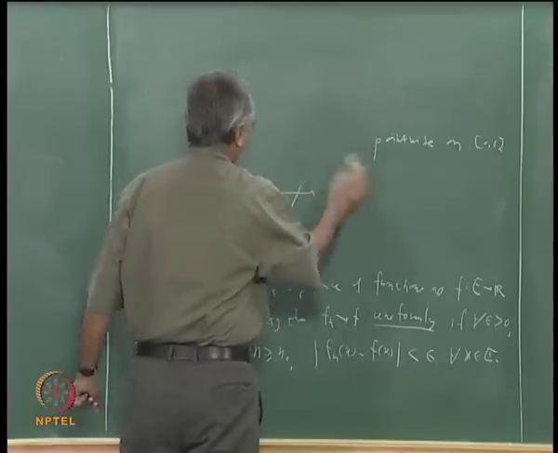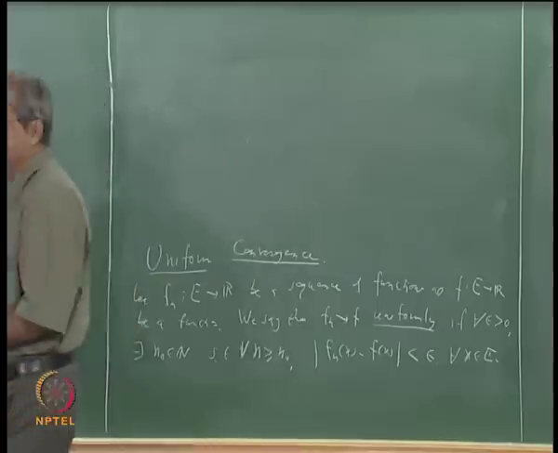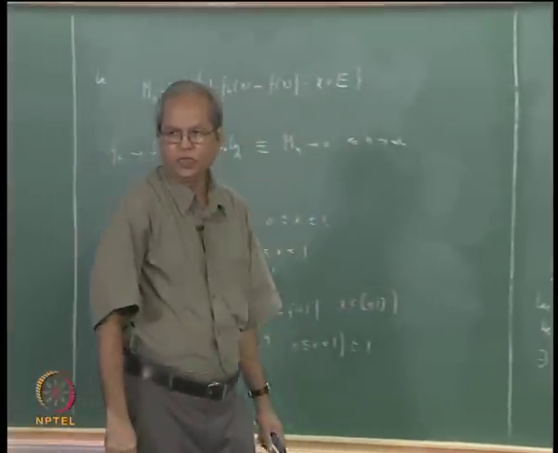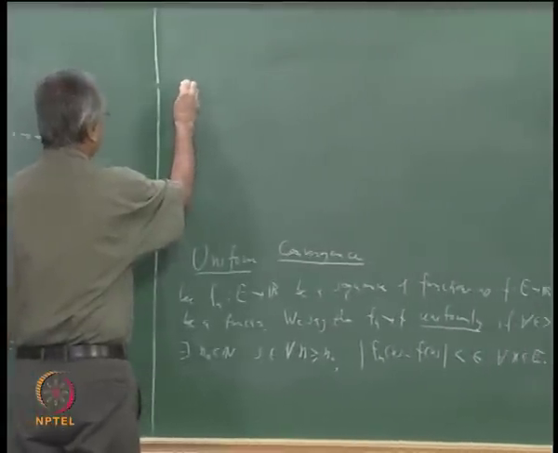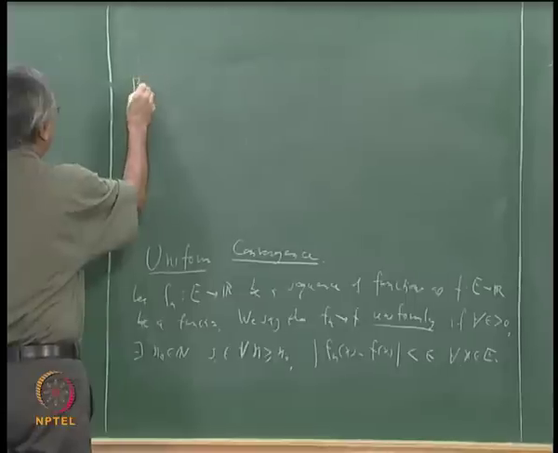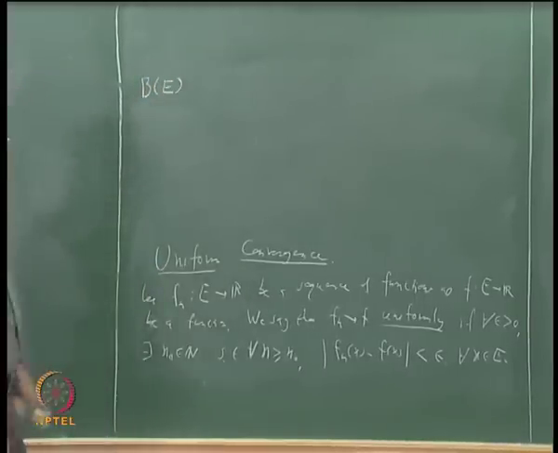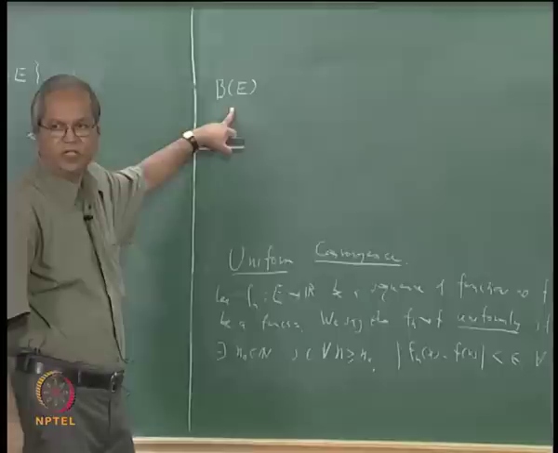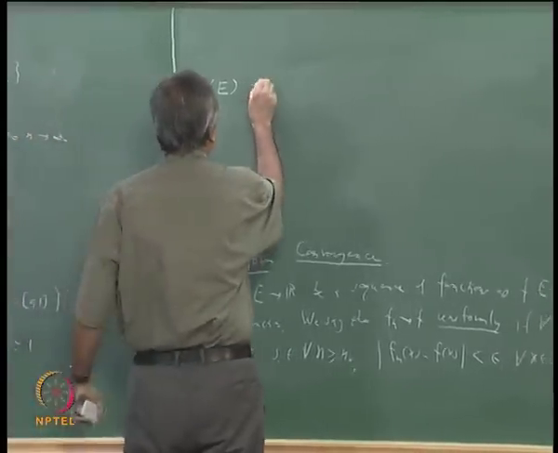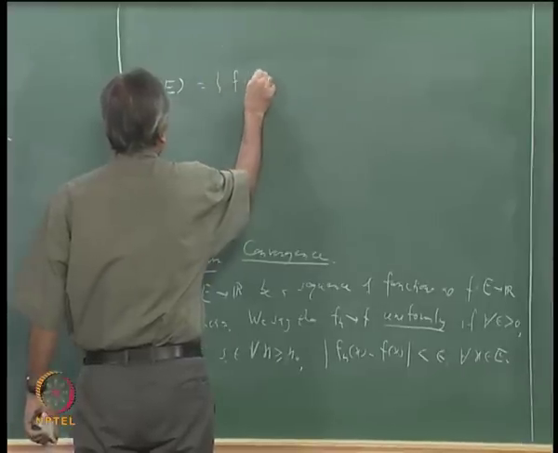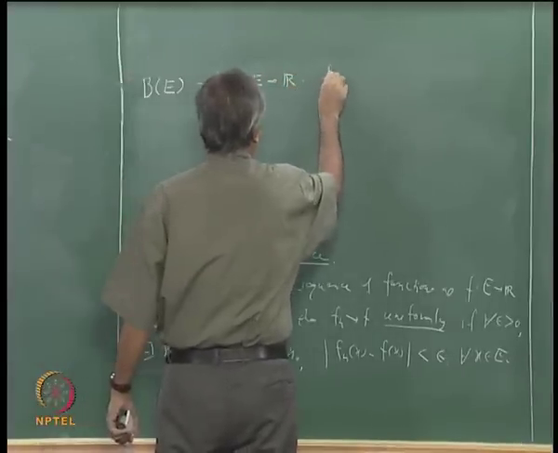something which should be of interest to you because you have learned so many properties of metric spaces. So what we can do is take this set E and let me define this set B of E. What is B of E? Let us say that it is the set of all bounded functions from E to R. B for bounded. So B of E is this set of all f from E to R and f is bounded.